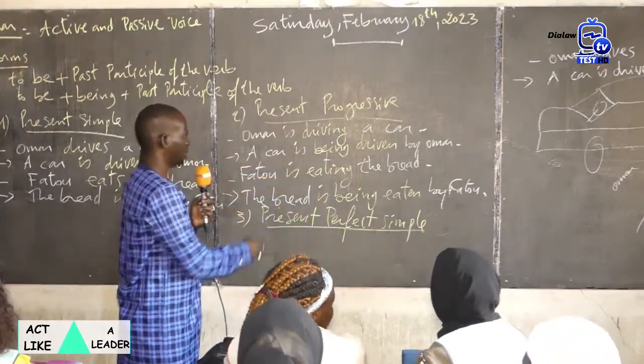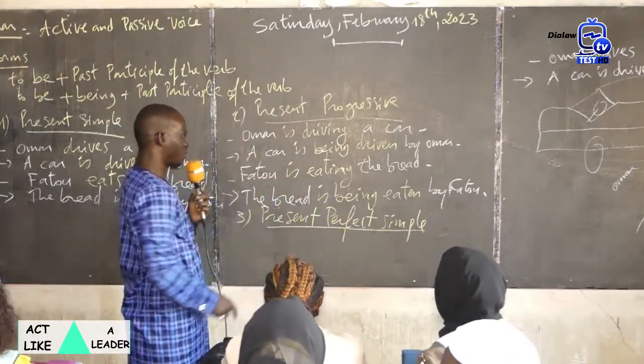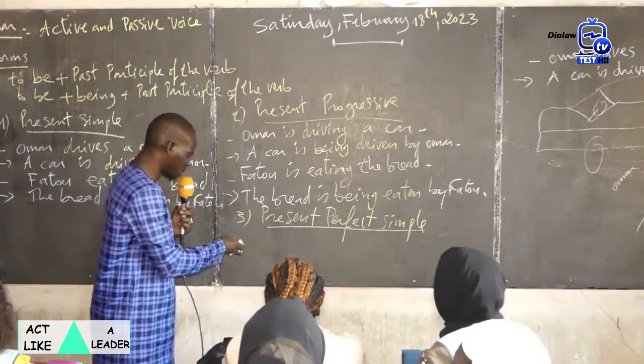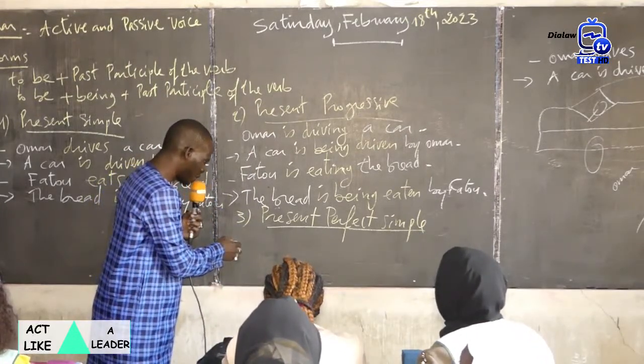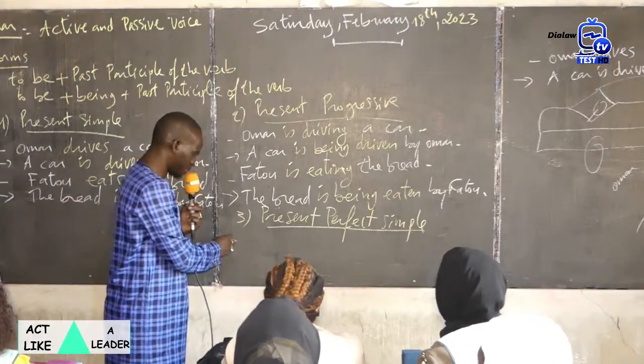Okay? Omar is driving a car. Present progressive. We are going to put the sentence into the present perfect simple.